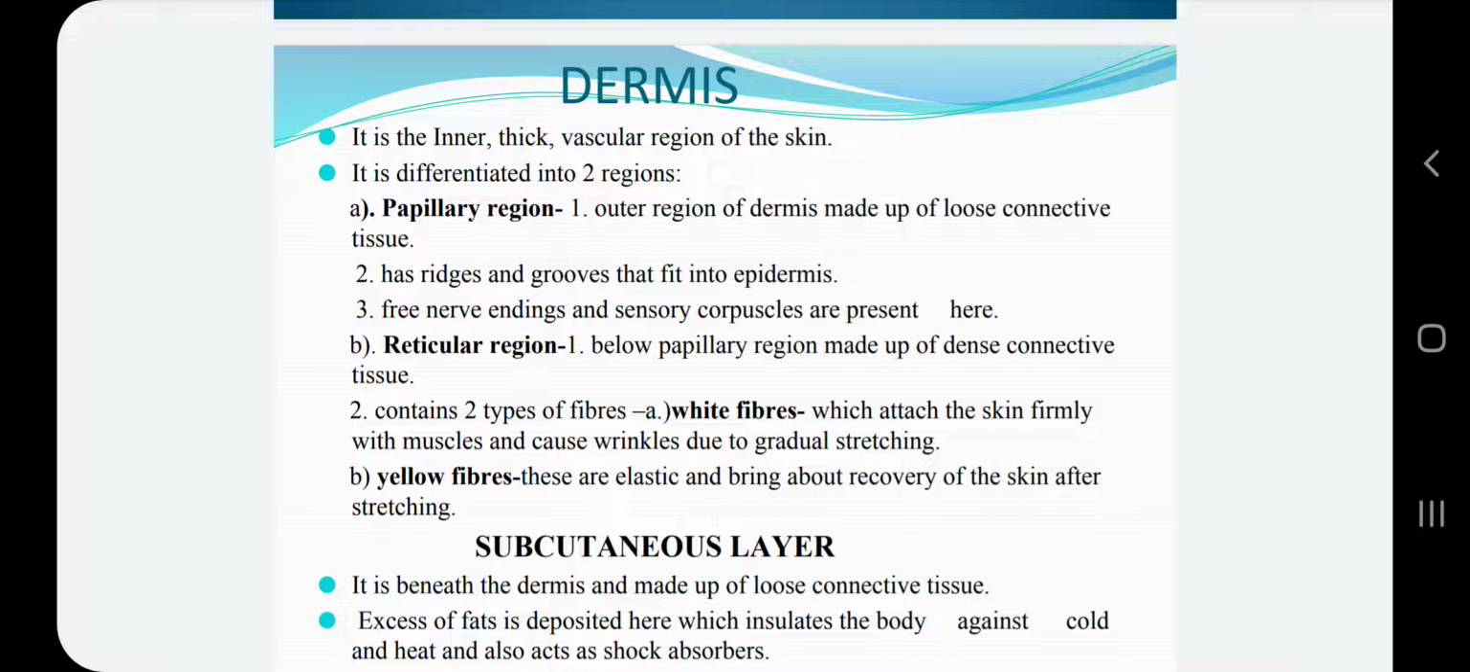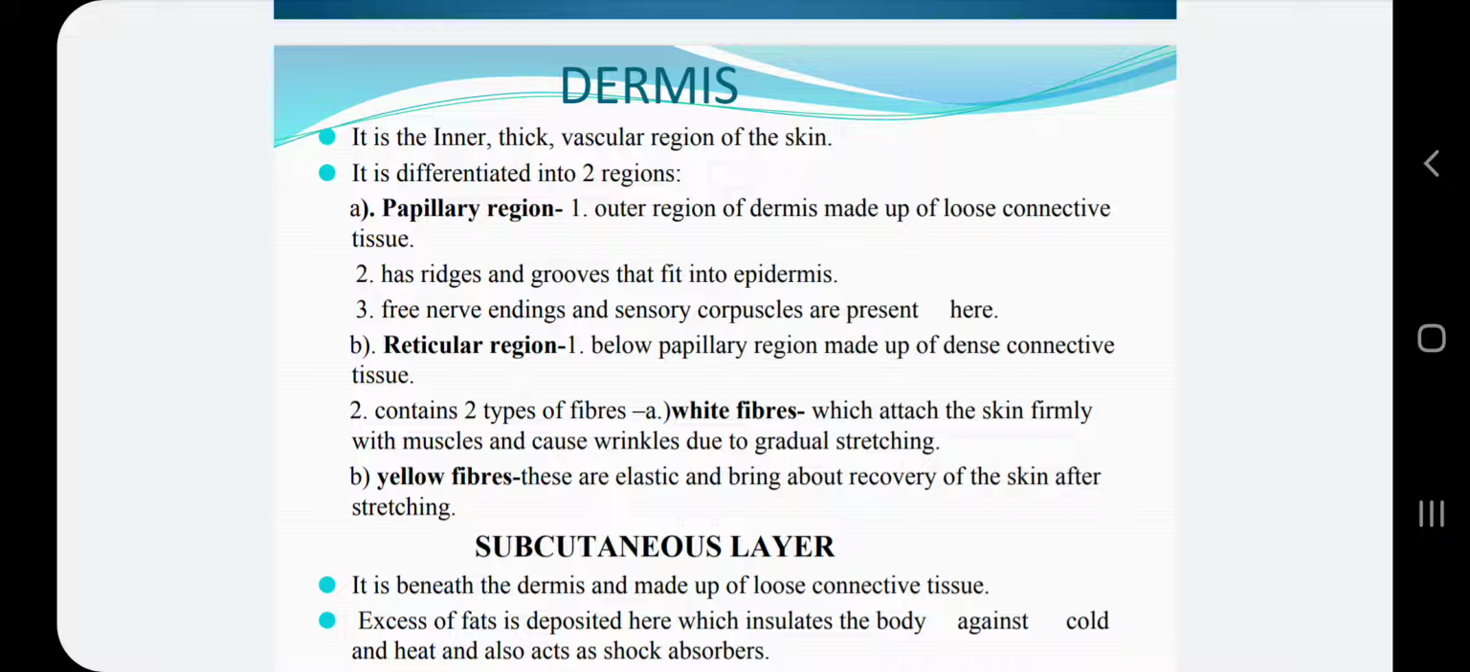Now this region is made up of dense connective tissue, whereas the papillary region has loose connective tissue, and the reticular region has dense connective tissue. Now there are two types of fibers present here. These are white fibers, which are also called collagen fibers, and yellow fibers, which are also called elastin fibers. Now white fibers or collagen fibers are attached to the underlying muscles very firmly, and wrinkles that can be seen in the later years of life are due to the gradual stretching of these collagen or white fibers.